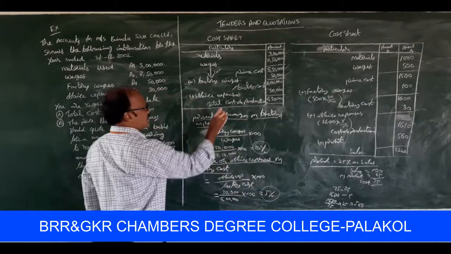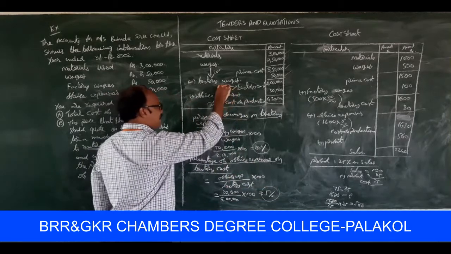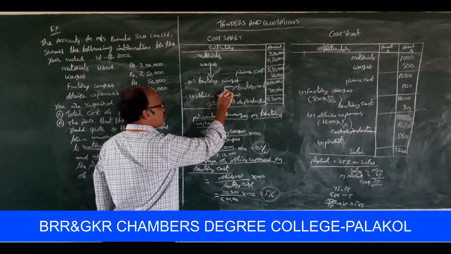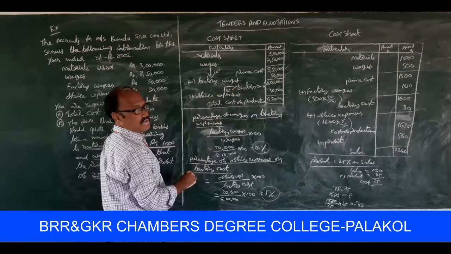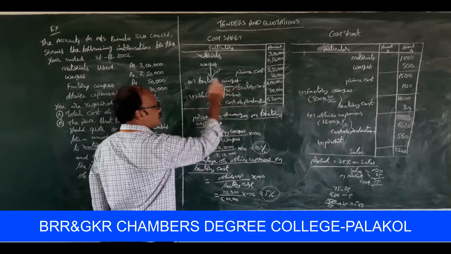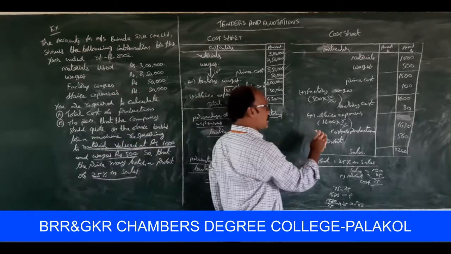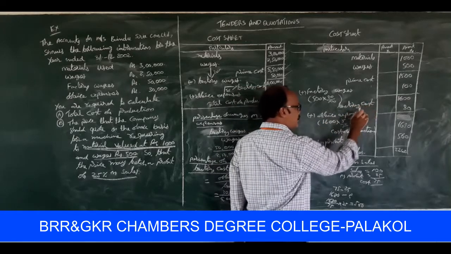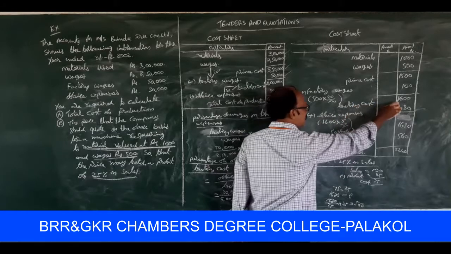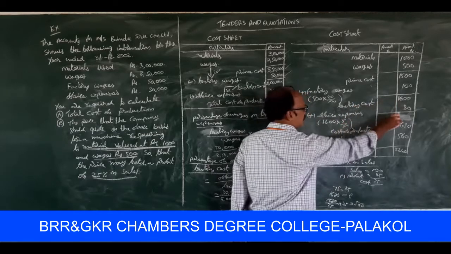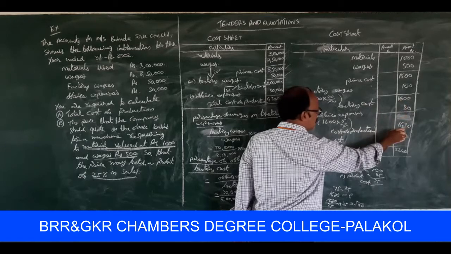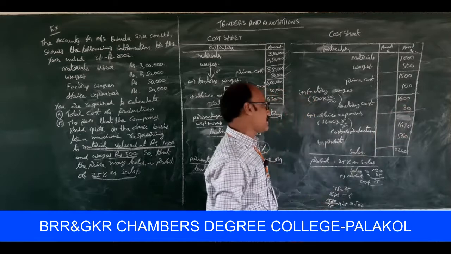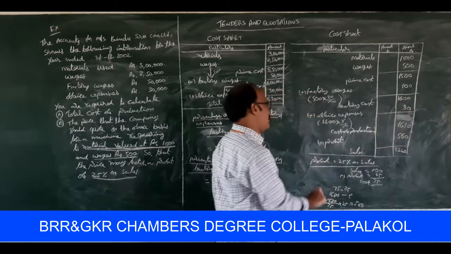What is the meaning of that? Office expenses are 5% of factory cost. That's why the office expenses here are 5% of factory cost. So 1,600 into 5 by 100 is equal to 80. So the total cost of production, 1,600 plus 80, is equal to 1,680, is to be treated as the cost of production. Then profit.